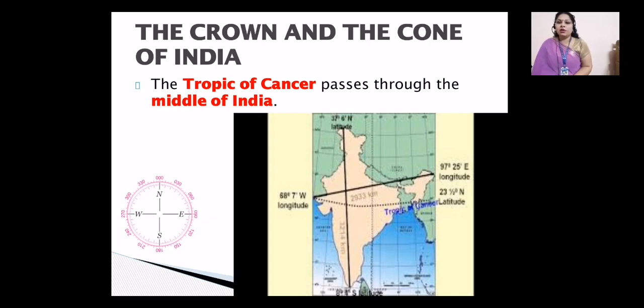So as we all are aware, India is nearby the Tropic of Cancer. The Tropic of Cancer passes through the middle of India. So the middle part of India has a very hot type of climate. The states or cities in the middle of our country have a somewhat hot climate. So basically we have done this.